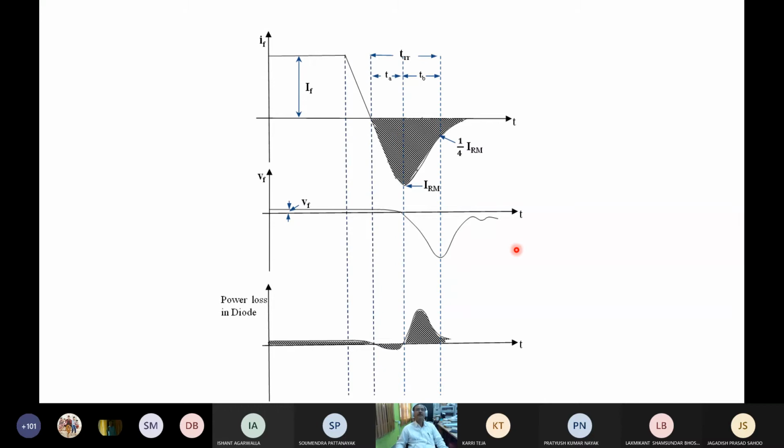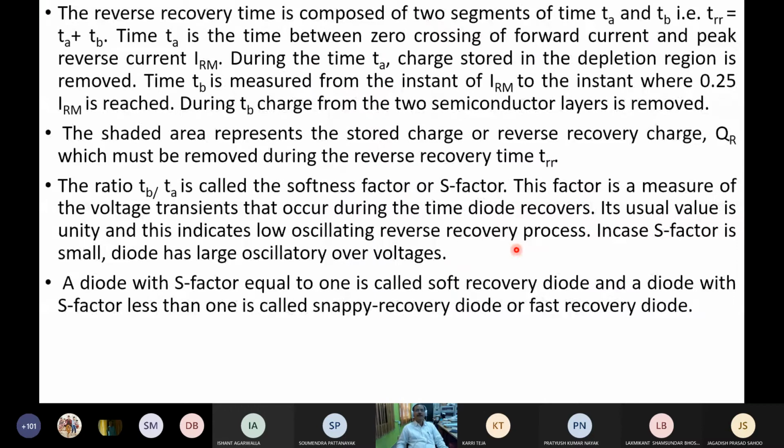You got it? So this reverse recovery time has two components, TA plus TB. TA is the time between the zero crossing of the forward current and the peak reverse current. During this TA, the charge stored in the depleted region is removed.